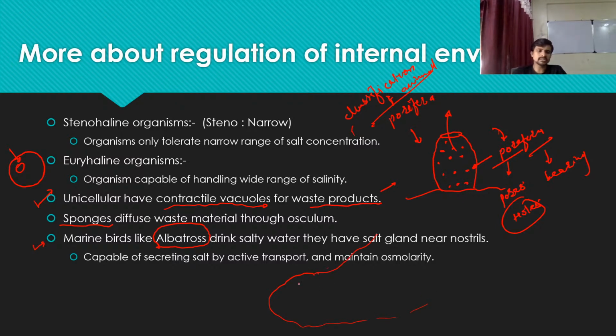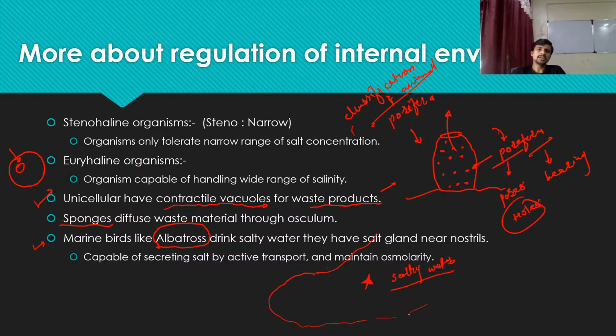It is the longest and largest on earth. 72% of water is held by the oceans. When this bird spends its maximum time on the ocean, at that time, what happens? The bird does not have any water to drink. So it drinks salty water.